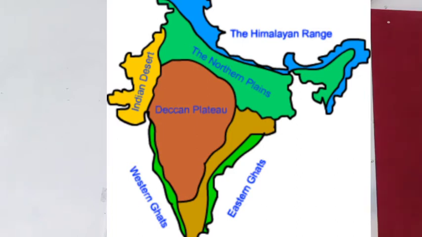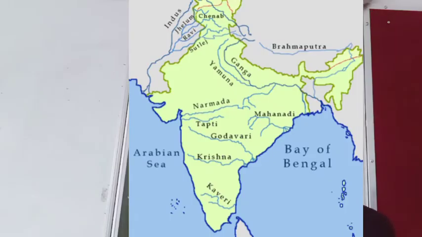And what rivers flow here? The Godavari, the Krishna and the Kaveri rise from the Western Ghat and fall into the Bay of Bengal. Western Ghat ऊपर में है क्योंकि वो mountain range है. The chain of these mountains is called Western Ghat, and the Godavari, Krishna and Kaveri rivers start from the Western Ghat and flow into the Bay of Bengal.